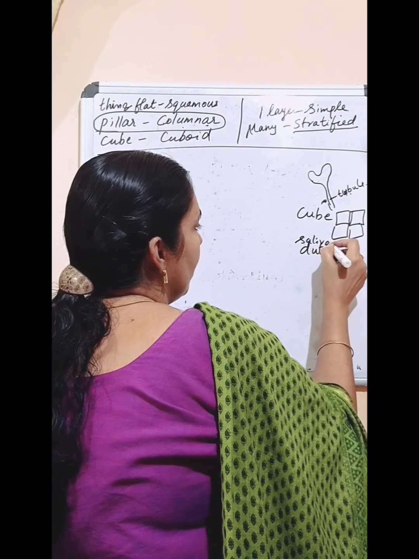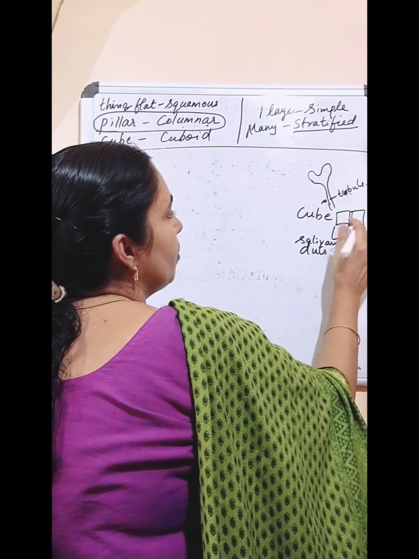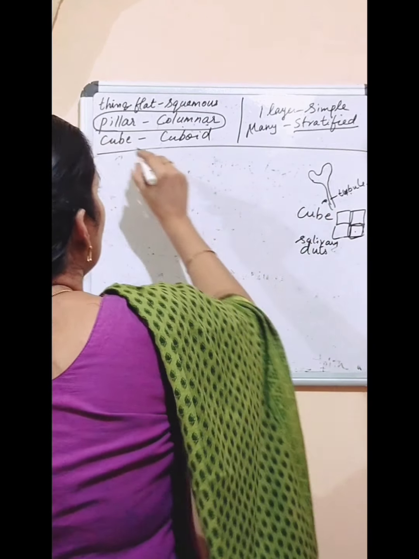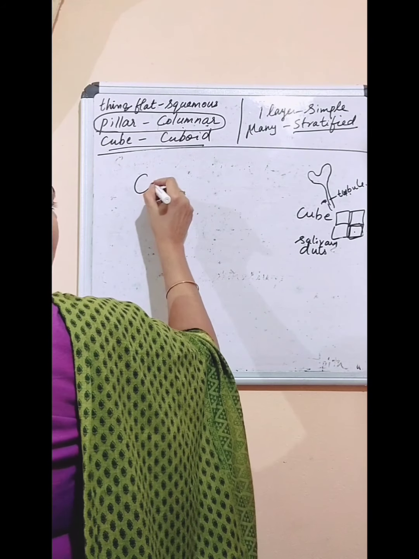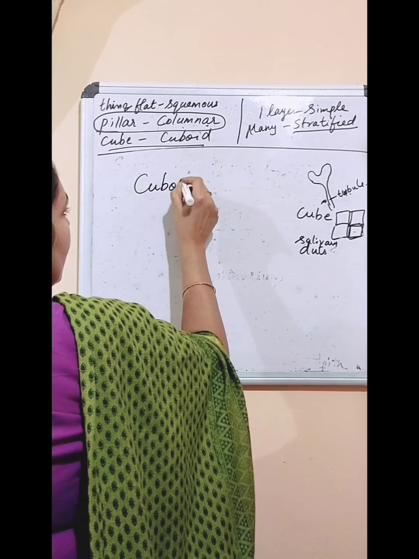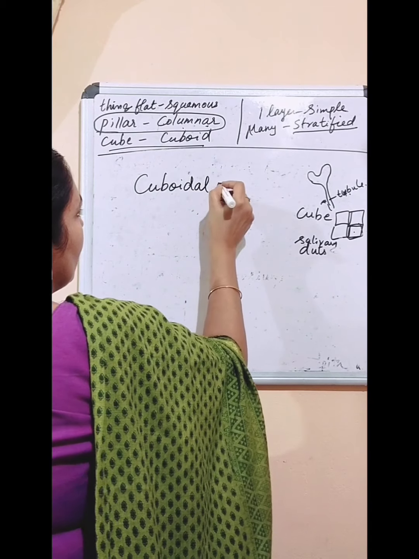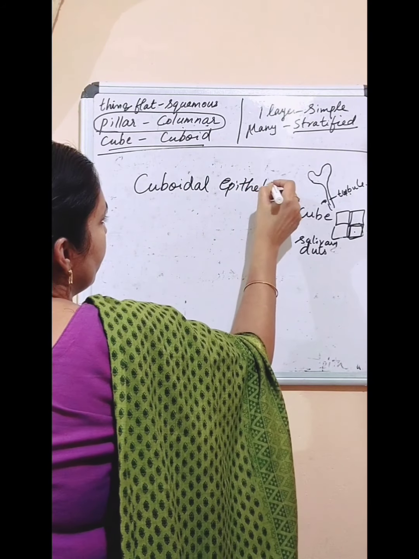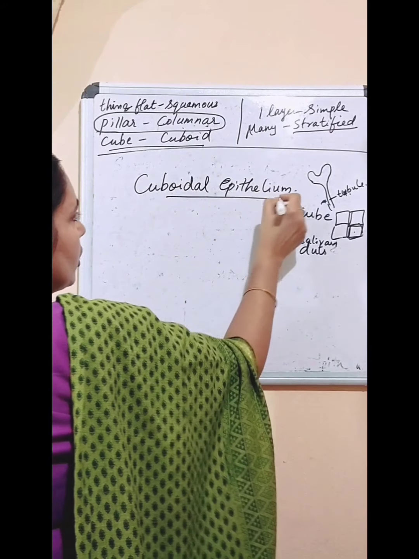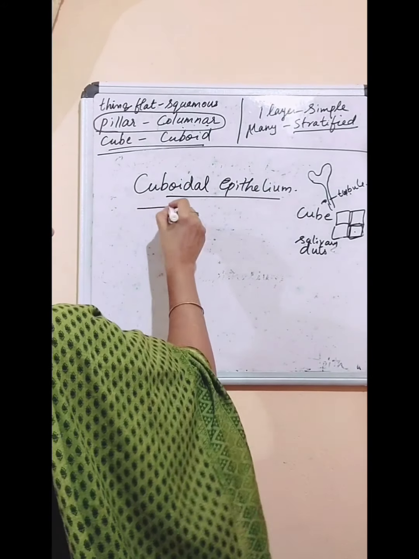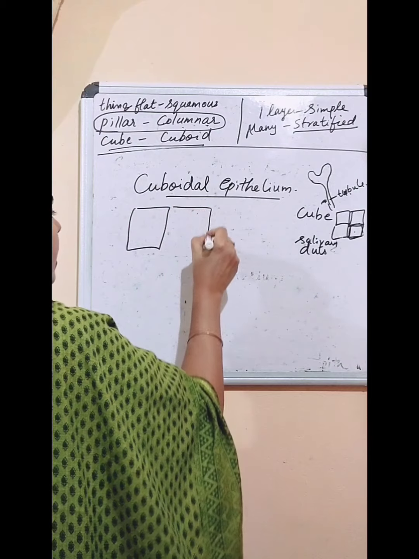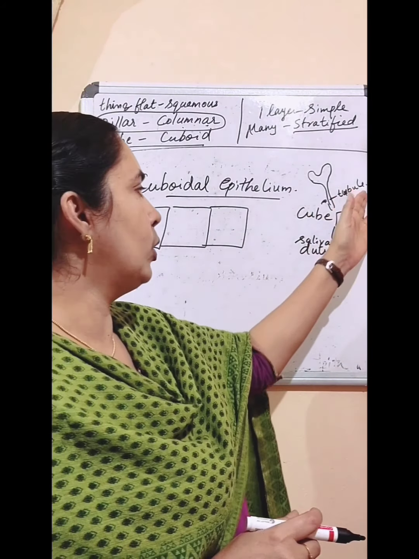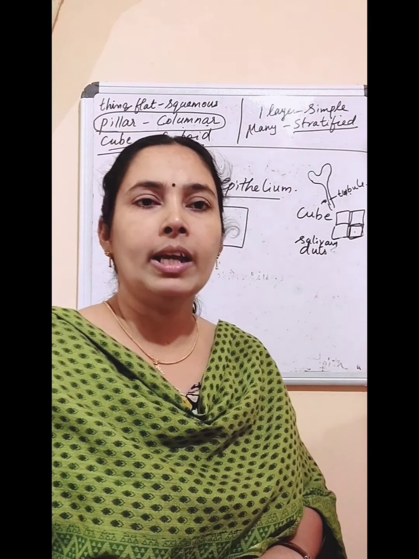These cube-shaped cells are called cuboidal epithelium.